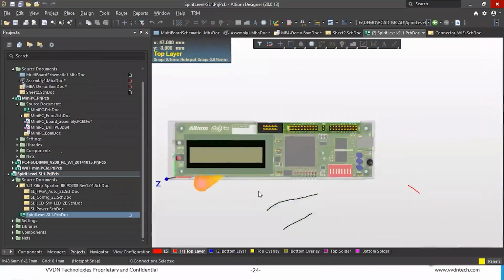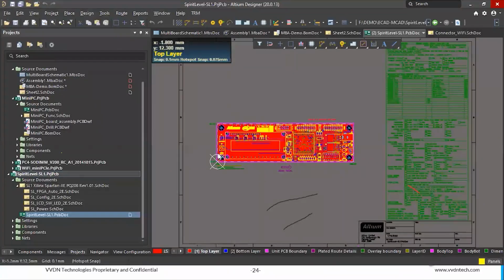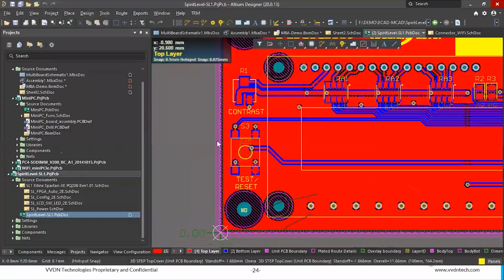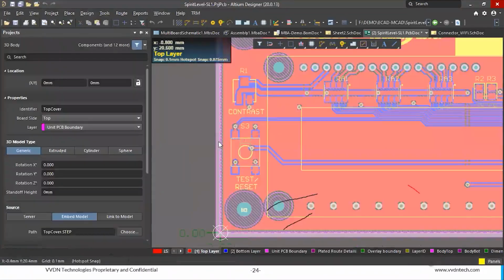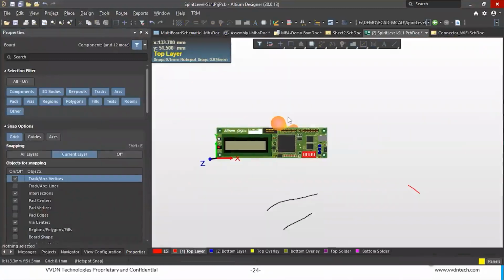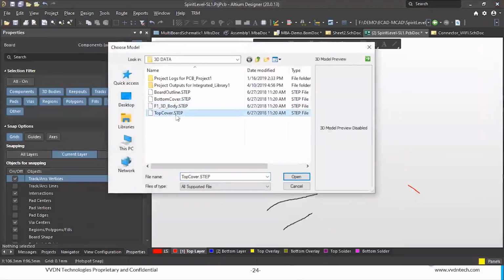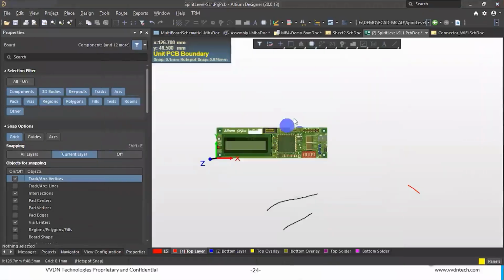I think this is already placed. One minute, sir, I'll just delete this. In 3D mode, place 3D body. You can select the cover, the step file.